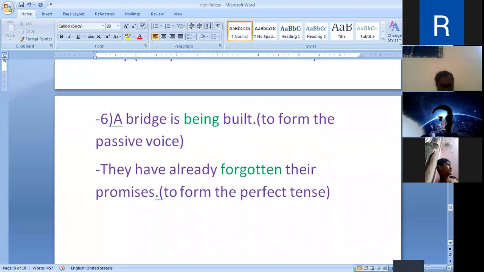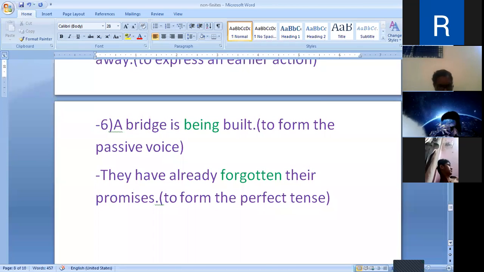Six. To form the passive voice, the past participle is used. A bridge is being built. To form the passive voice, is being built. A bridge is being built.